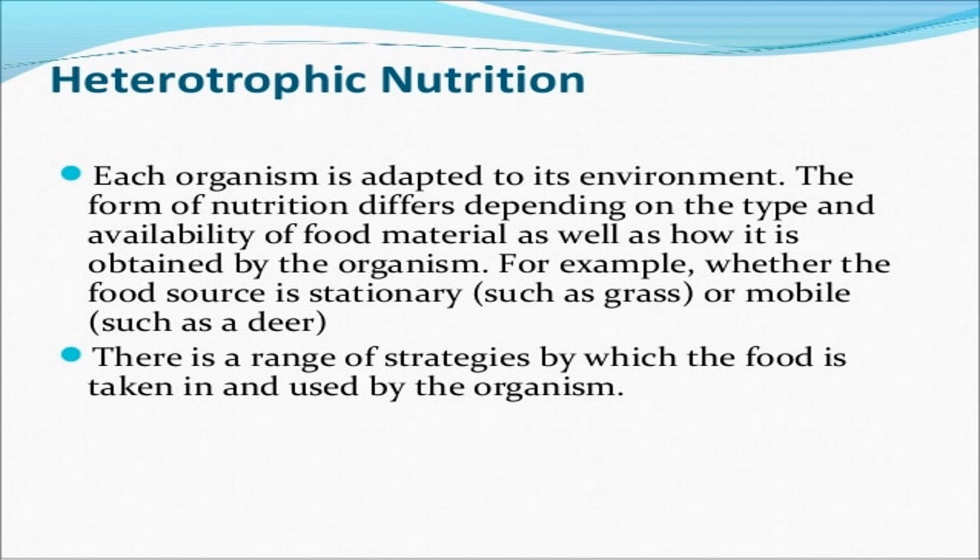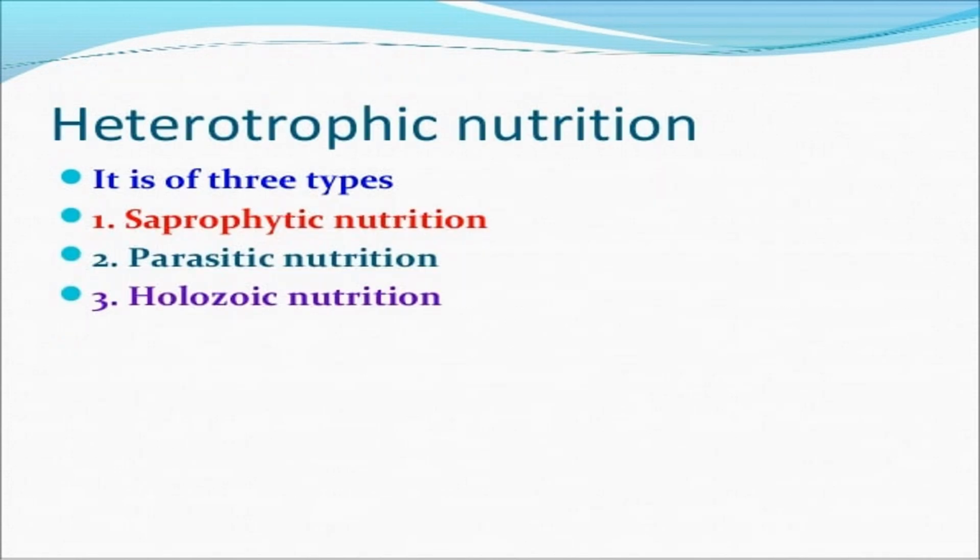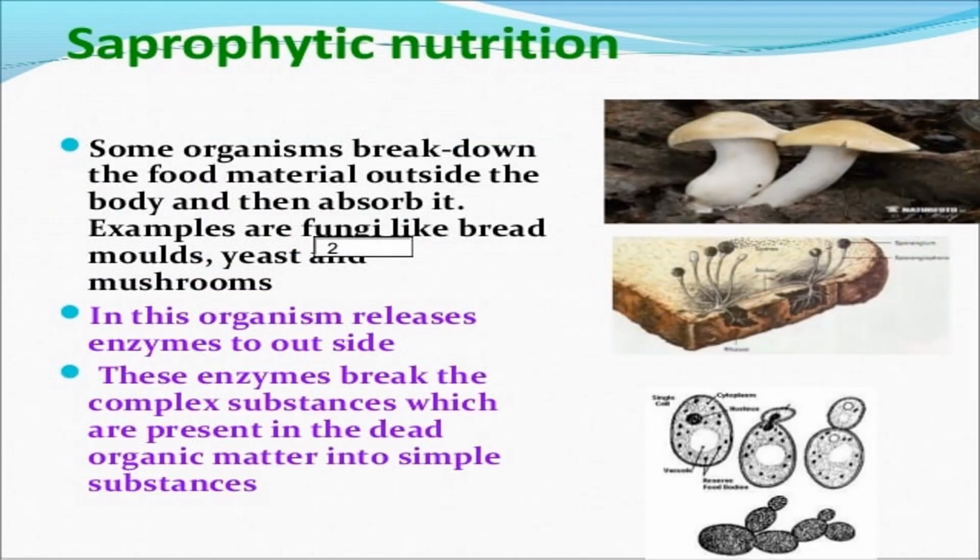Heterotrophic nutrition. Each organism is adapted to its environment. The form of nutrition differs depending on the type and availability of food material as well as how it is obtained by the organism. For example, whether the food source is stationary such as grass or mobile such as deer. There is a range of strategies by which the food is taken in and used by the organisms. Heterotrophic nutrition has three types: saprophytic nutrition, parasitic nutrition, and holozoic nutrition. Now let's see one by one.